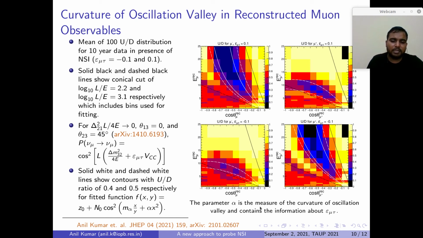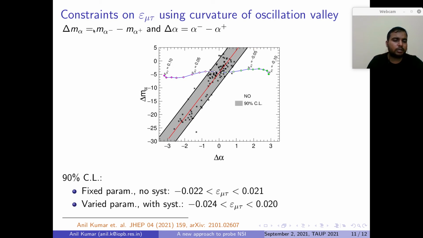So this parameter alpha is a measure of the curvature of the oscillation valley, and it should contain information about epsilon mu tau. Next, analogous to the 1D case, here also we propose two variables: delta m alpha, which is the difference of m alpha for mu minus and mu plus, and delta alpha, which is the difference of alpha for mu minus and mu plus. In the plane of delta m alpha and delta alpha, we first plot the calibration curve using 1000-year data, shown by these blue circles and blue line. The color inside the blue circle represents the variation of epsilon mu tau from 0.1 to minus 0.1, where 0.1 corresponds to pink and minus 0.1 corresponds to green.